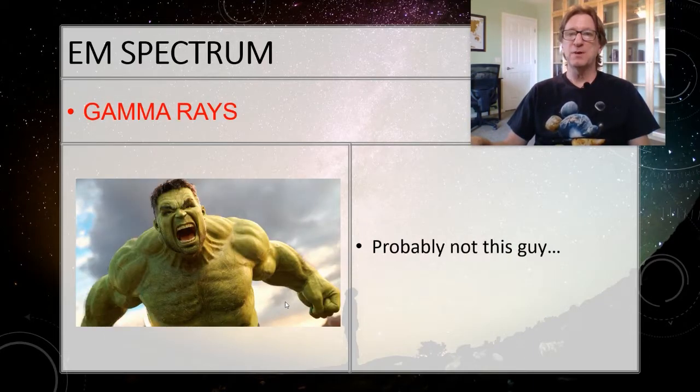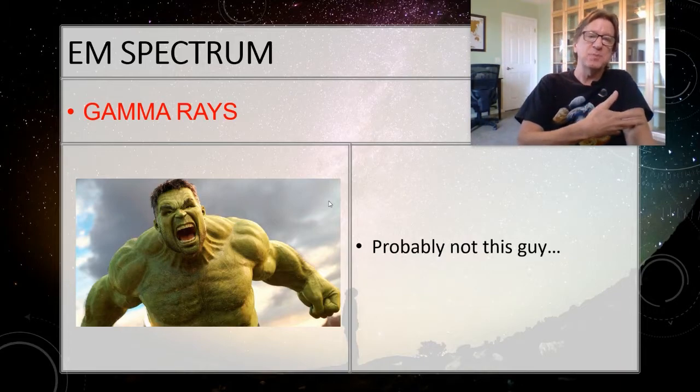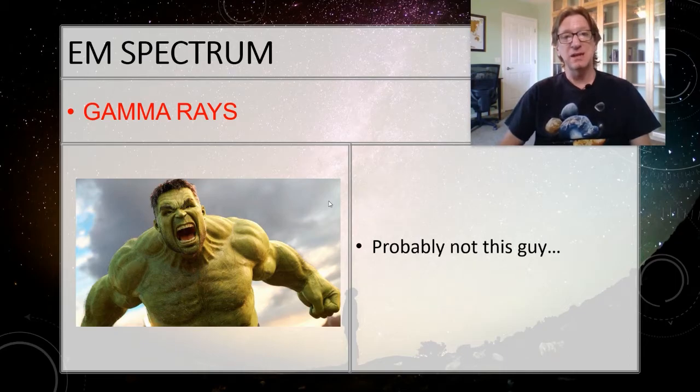What you do need to worry about are gamma rays. Now, okay, probably not going to turn you into this guy, unfortunately. But gamma rays have a very short wavelength. And because they have a short wavelength and a high frequency, they have a whole lot of energy. So this short wavelength is basically the size of your DNA or smaller. So when that energy comes into your body, it can damage the DNA in your cells.